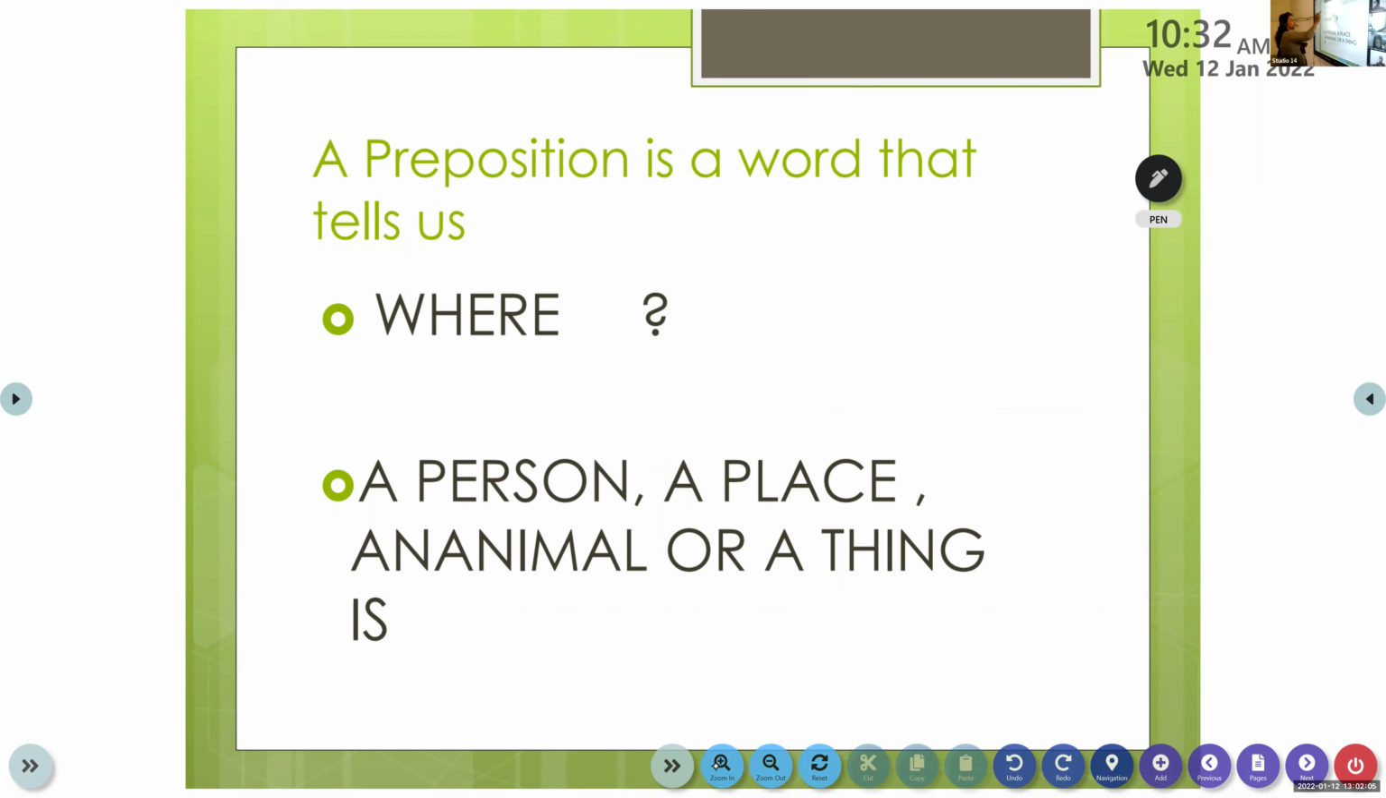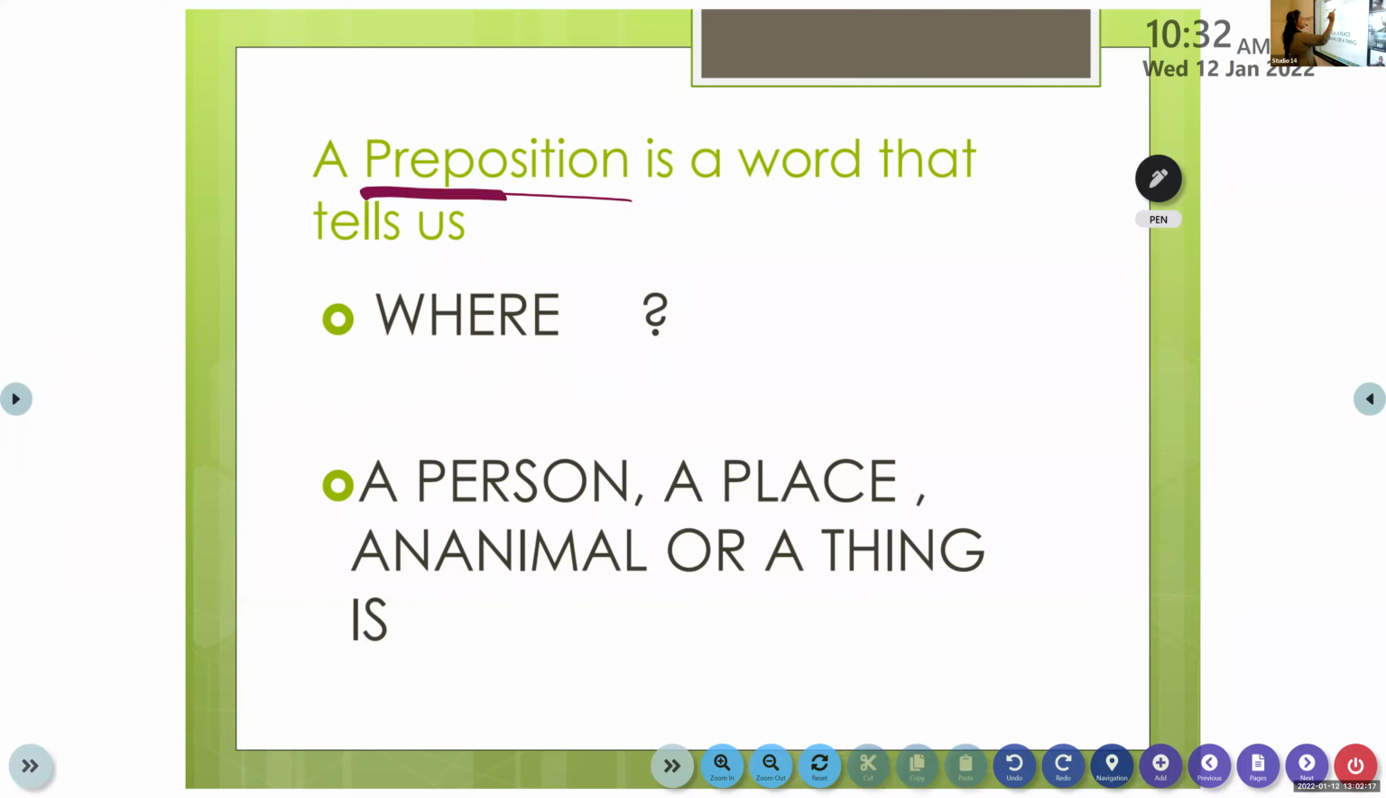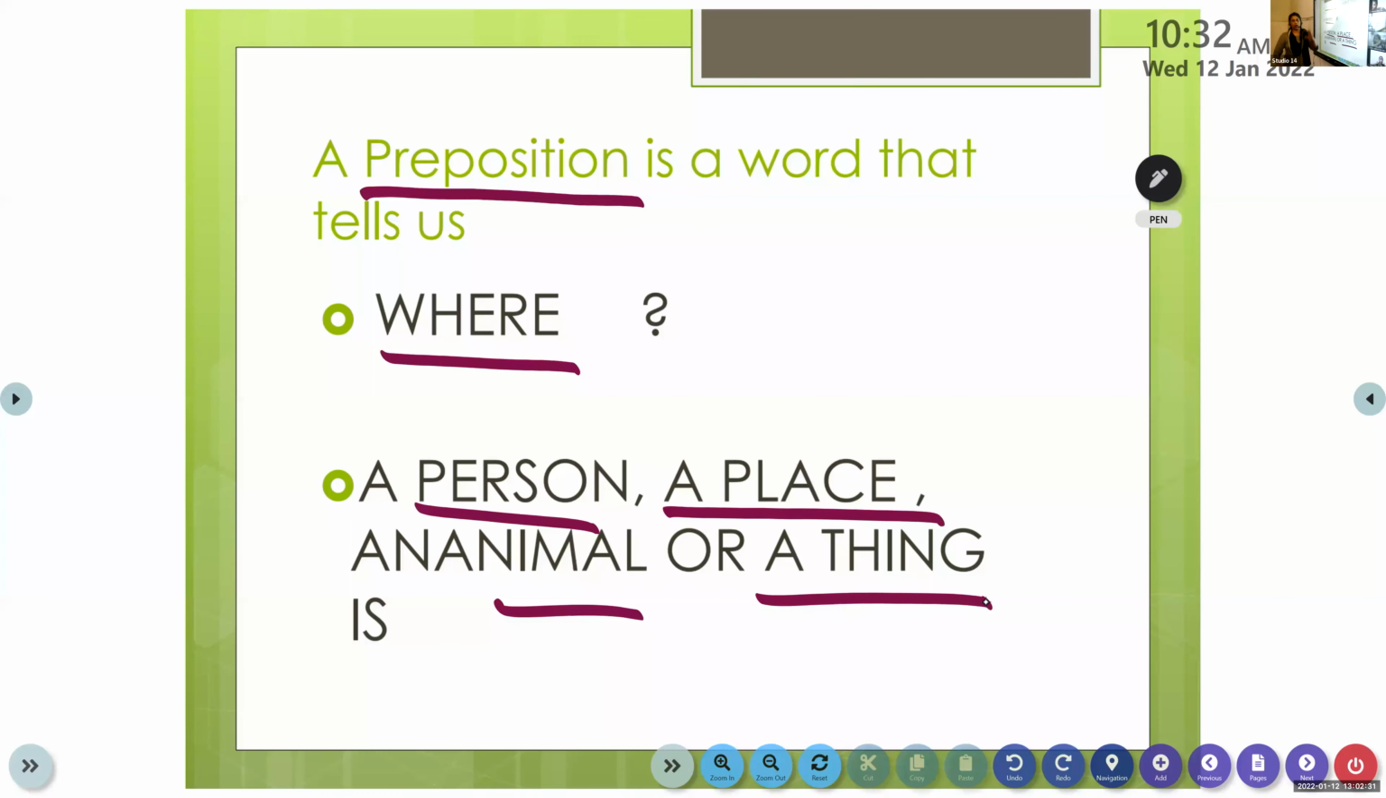So I've already told you a preposition is a word that tells us where. Look at each and every word that is being displayed for you. It tells us where a person, a place, an animal, or a thing is. Just now I told you, where are you seated? You are seated on the chair in the room. It tells us where a person is. Even a place, where the place is located.